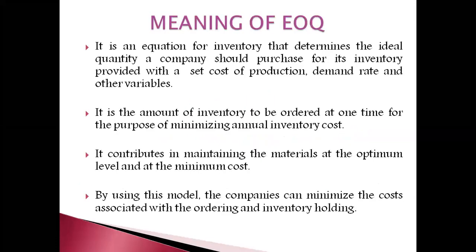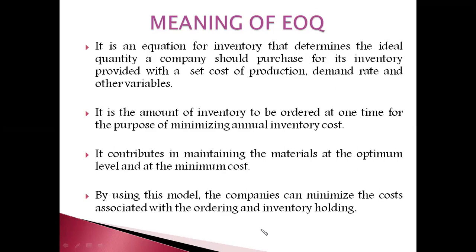So here you can see the meaning of EOQ. It is an equation for inventory management that determines the ideal quantity a company should purchase for its inventory, provided with a given cost of production, demand rate, and other variables. Or we can also say that it is the amount of inventory to be ordered at one time for the purpose of minimizing annual inventory cost. It contributes in maintaining the materials at the optimum level and at the minimum cost. By using this model, the companies can minimize the cost associated with ordering and inventory holding.